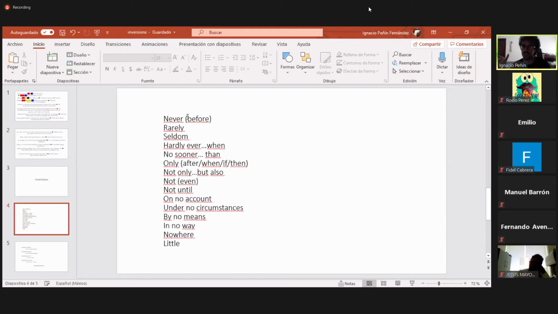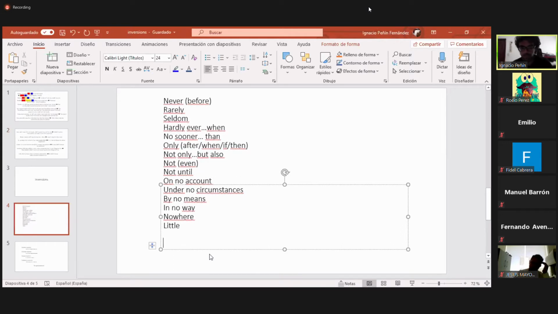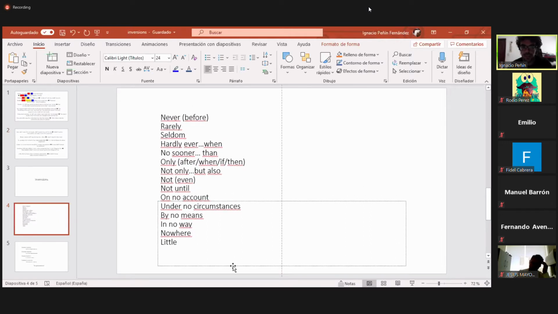So the structure is, for most of these adverbs or adverbial phrases, yes, adverbial structures, adverbial locution.